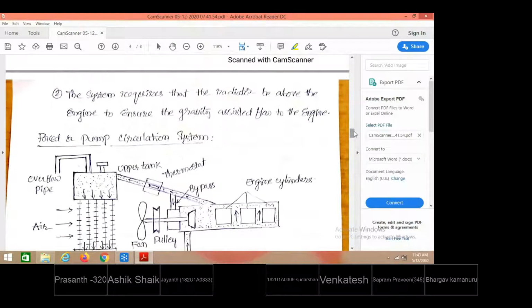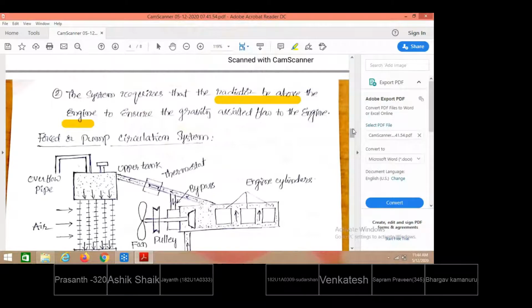And also the system requires the radiator to be above the engine or cylindrical jacket. Above the cylindrical level, the radiator level should lie. So the radiator level should be at a higher elevation than the engine level, so that water flows through a larger gap and maximum heat will be taken away. That is the principle of thermosiphon.